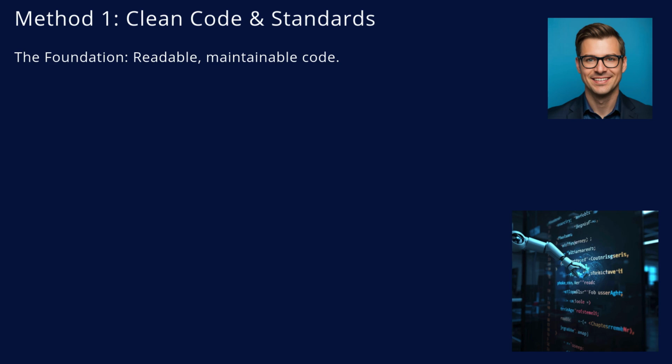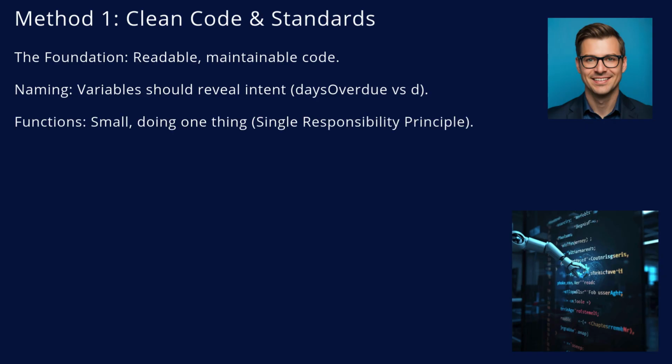The first pillar of implementation is clean code. This is the foundation. If your code isn't readable, it isn't finished. We focus on naming. A variable named D is useless. A variable named days overdue tells a story. We focus on functions. They should be small and do one thing only. If your function is 100 lines long, refactor it.